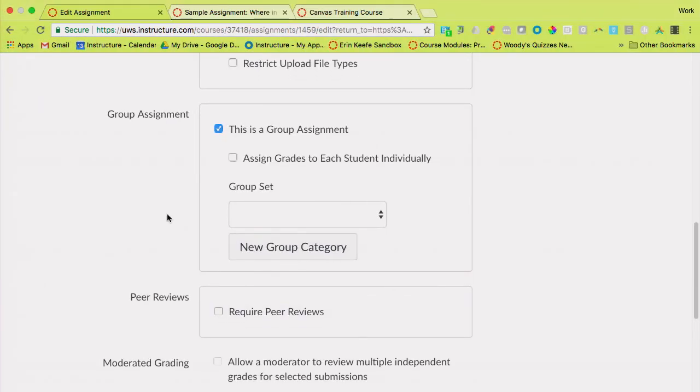Okay. When you create a group assignment, you get to just say whether or not you want to assign the grades to each student individually. Just know that with group assignments, only one person in the group has to turn it in. So if I've got 6 groups in my class this semester, and I give a group assignment, I'm only going to get 6 to grade.